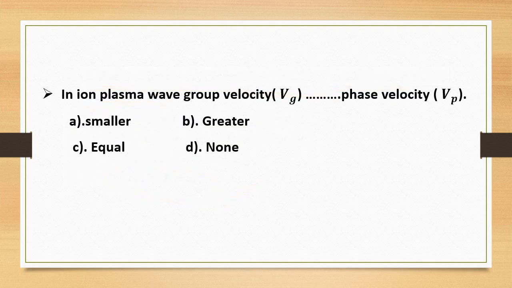Next we have a very important MCQ: in ion plasma wave, group velocity dash phase velocity. Smaller, no. Greater, no. Equal, yes. Remember, in ion plasma waves, group velocity and phase velocity are equal.